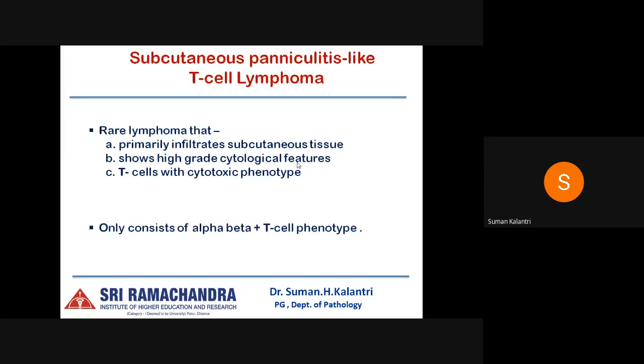Next, moving on to subcutaneous panniculitis-like T-cell lymphoma. It is a rare lymphoma which is slightly more common in females. It is composed of infiltrates primarily in the subcutaneous tissue, shows high-grade cytological features with T cells showing a cytotoxic phenotype, and these consist only of the alpha beta positive T cell phenotype.